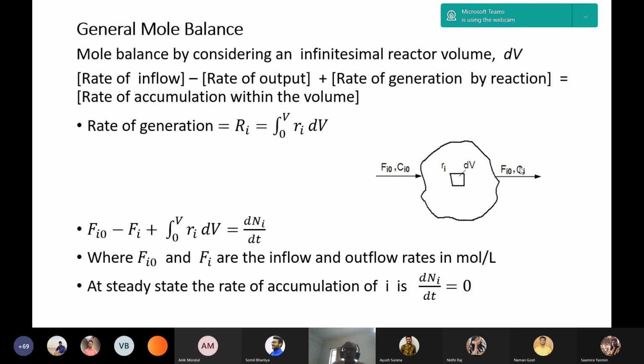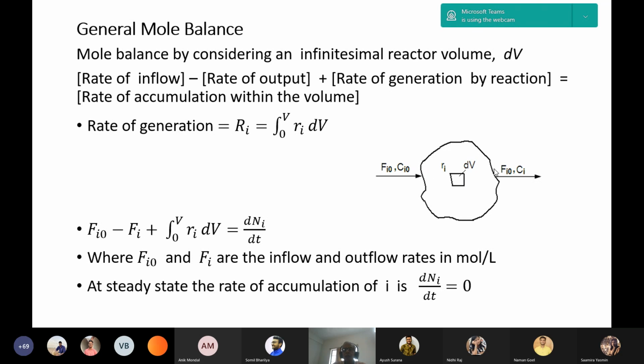This is Fi0 and this is Fi. Similarly, the concentration at the inlet is Ci0 and at the outlet Ci. i is the species. If the reacting species is A, we can write Fa0, Ca0, Fa, Ca, etc. And the rate of generation term is given by reaction rate multiplied by dV.